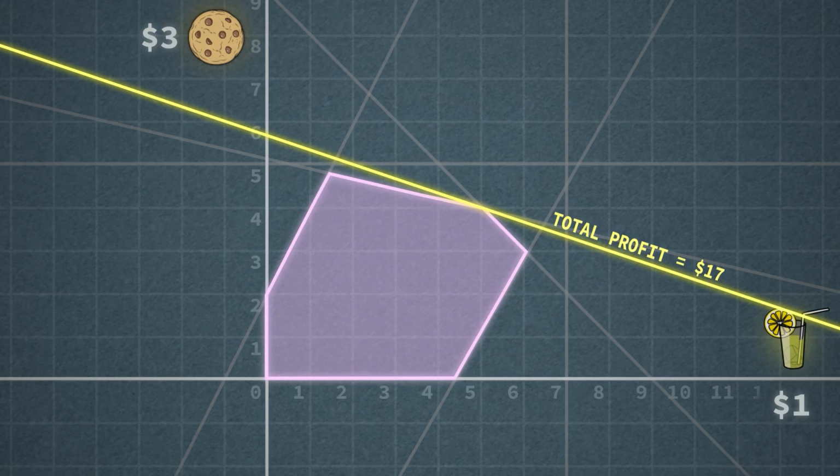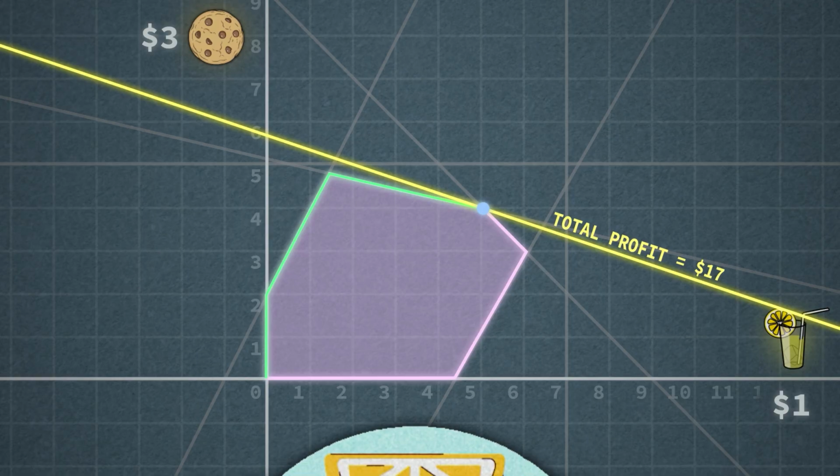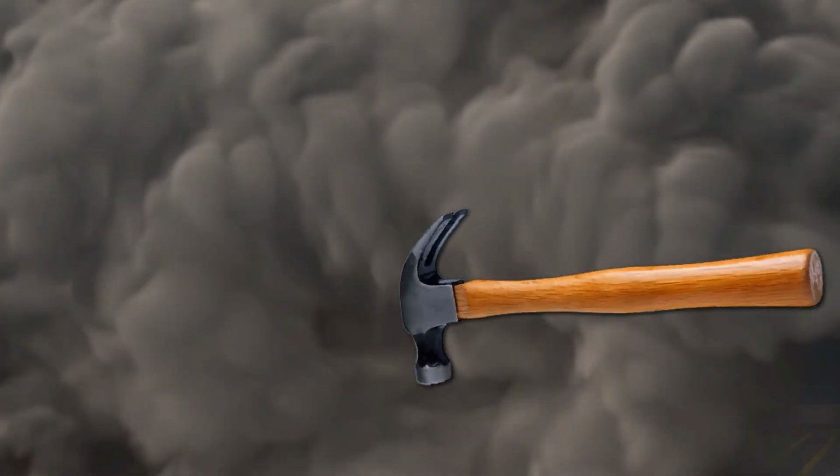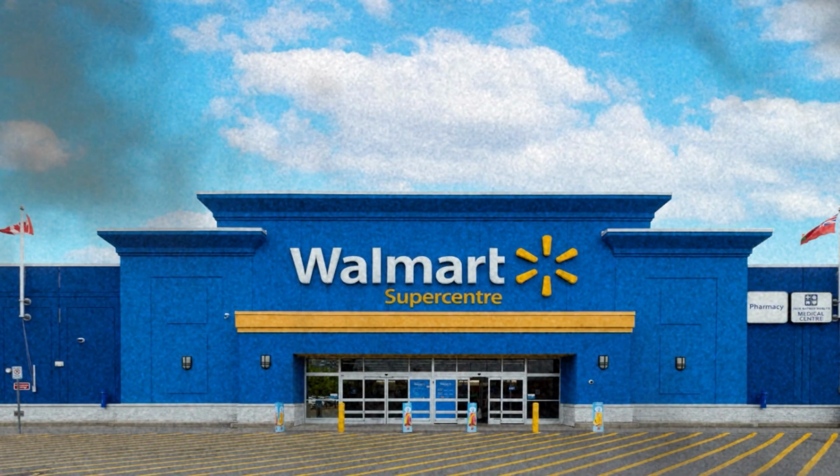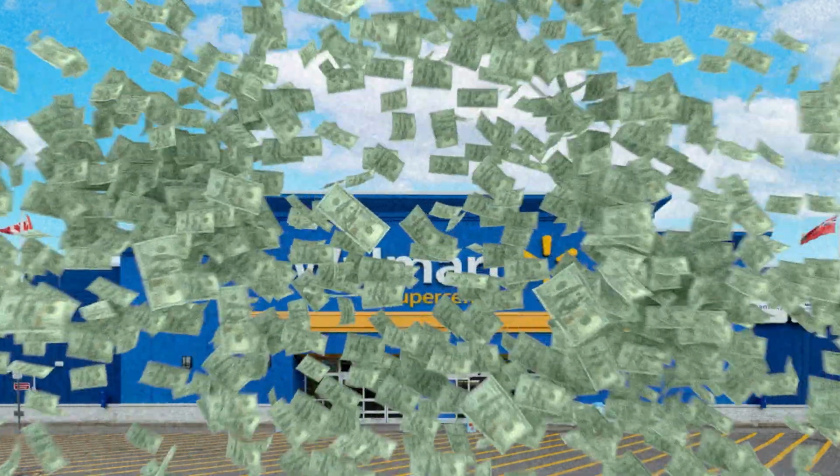Computers can find this corner really quickly by starting from 0, 0 and moving to the next corner if it gives a better solution. You keep doing that for as long as possible and you're guaranteed to find the best possible combination. So instead of checking all these combinations, we just have to visit a few corners to find the best solution. And as you can imagine, when you expand your business and start offering more unique products, solving the linear program becomes very profitable.